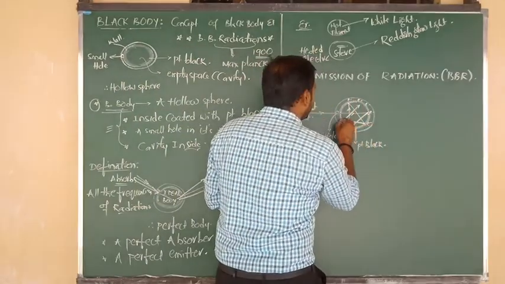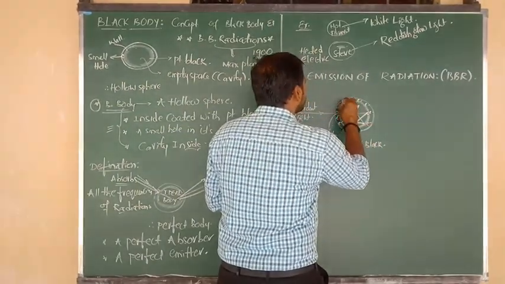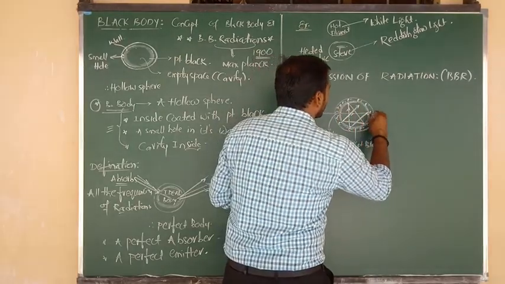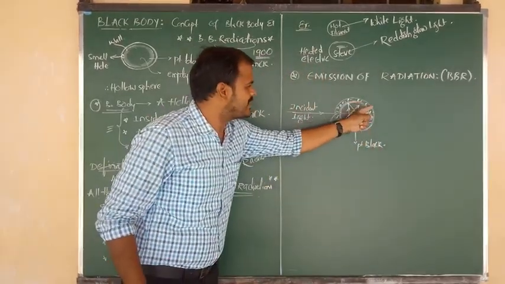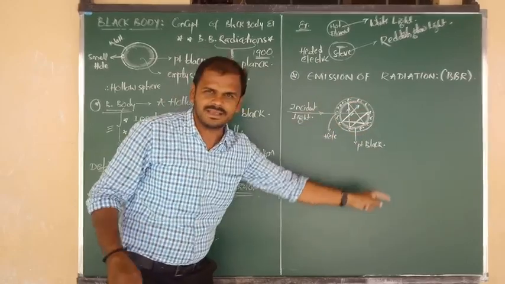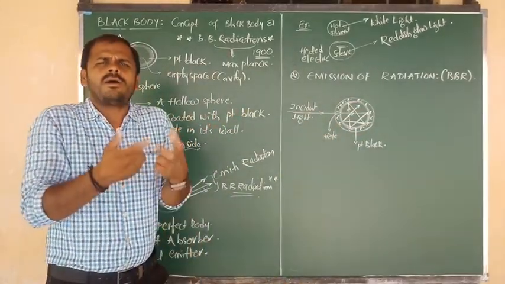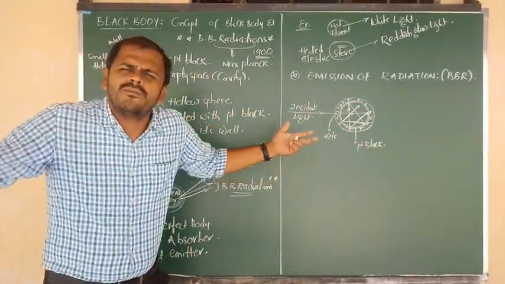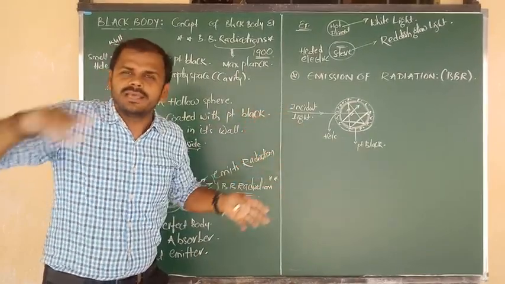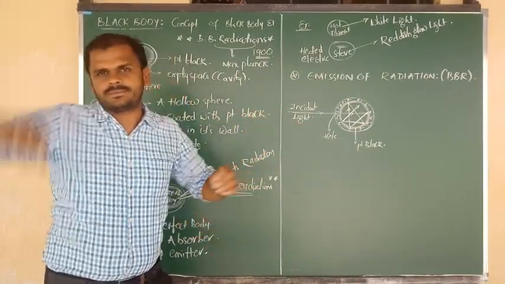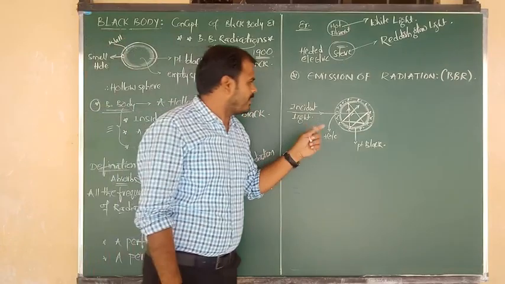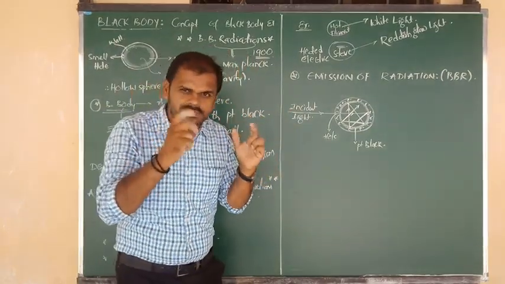Metals have a number of electrons, like that: e minus, e minus, e minus. I hope you understand. Metallic substances mostly have a number of electrons around the nucleus in their orbits.